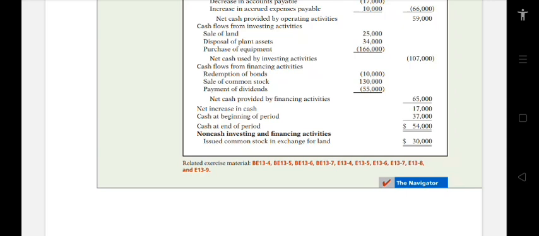Cash flows from financing activities: redemption of bonds, negative $10,000. Sale of common stock, $130,000. Payment of dividends, $55,000. Net cash provided by financing activities, $65,000. Net increase in cash, $17,000. Cash at beginning of period, $37,000. Cash at end of period, $54,000. And for non-cash investing and financing activities, the issuance of common stock in exchange for land is $30,000.